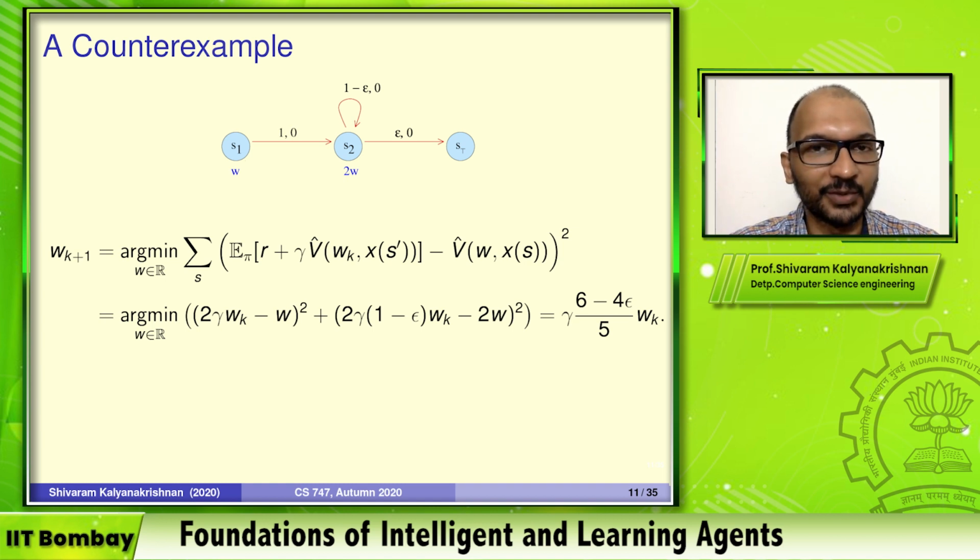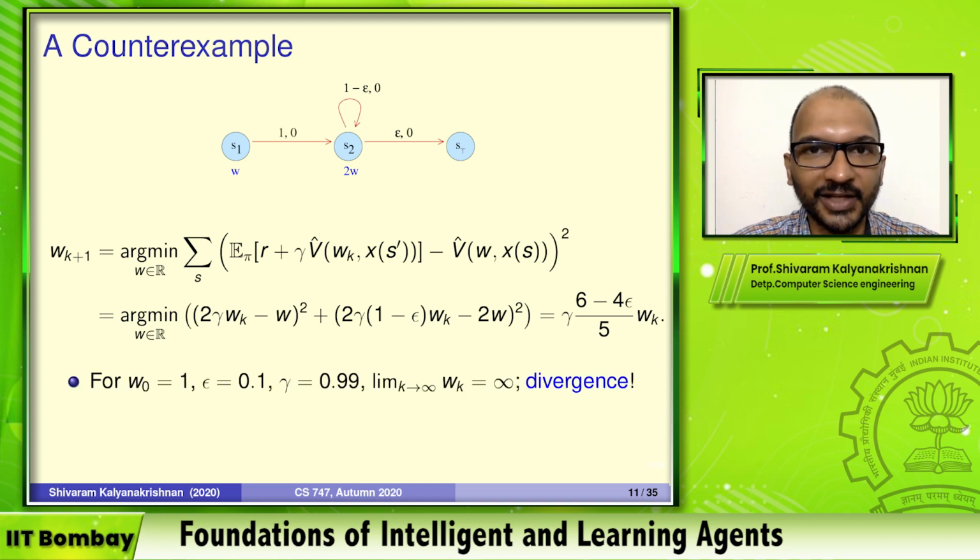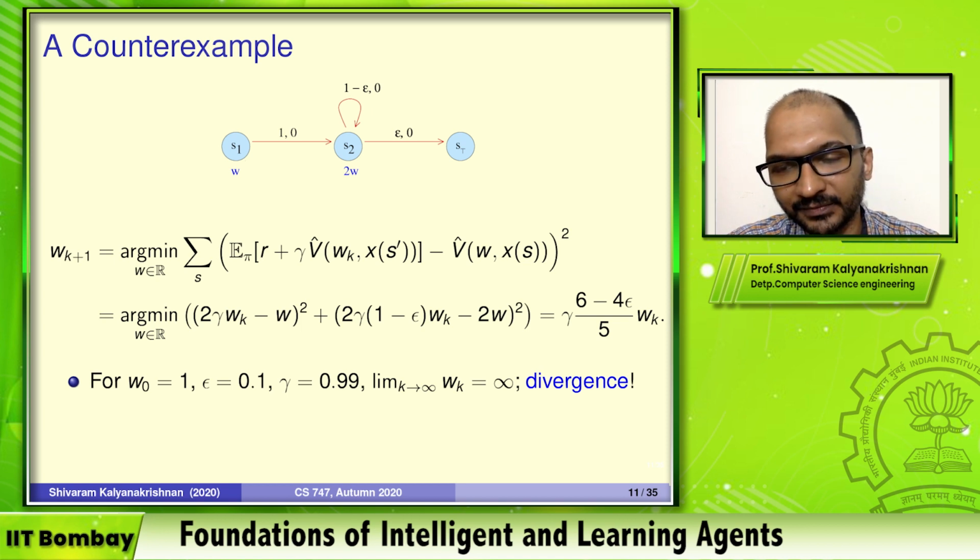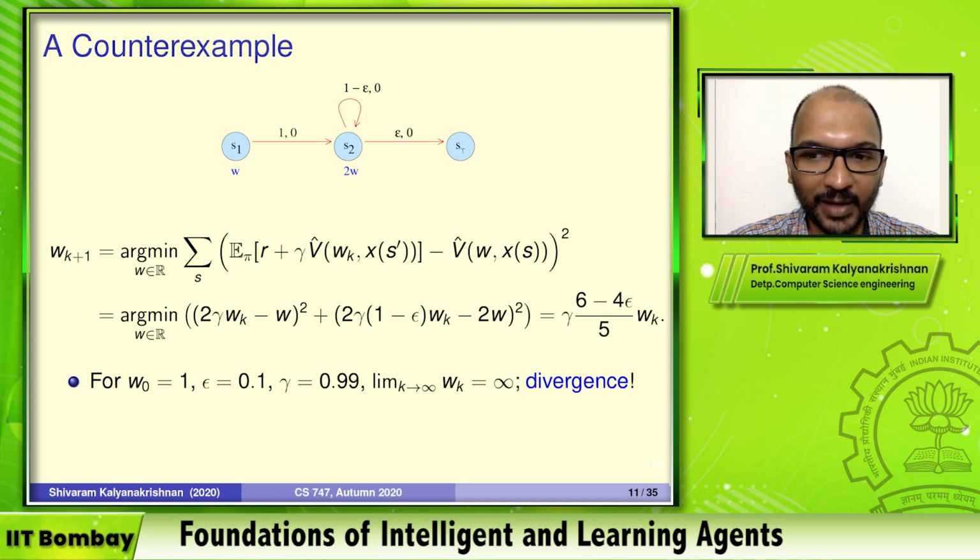So now we have to ask the question, will this iteration take us from any W_0 to 0? It's not very hard to see that it need not. Okay, so imagine, let's just start with W_0 equal to 1, and take a small epsilon, let us say epsilon equal to 0.1. Right? If epsilon is 0.1, the numerator here is going to be 5.6, right? 6 minus 0.4. 5.6 divided by 5 is 1.1 something. If you multiply that by a gamma, that's also large, right? Let's say 0.99. You're going to get a quantity here that's greater than 1.